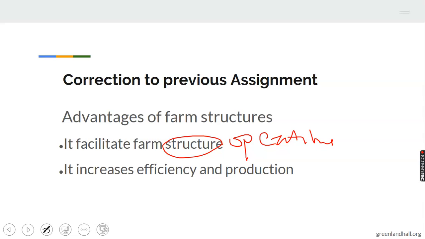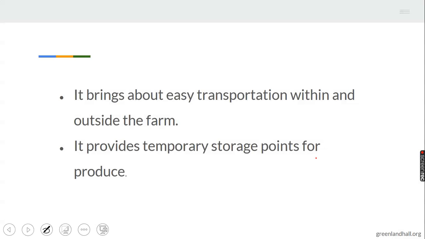2. It increases efficiency and production. 3. It brings about easy transportation within and outside the farm. 4. It provides temporary storage points for produce. Farm structures like production and storage structures precisely provide temporary storage points for farm produce.